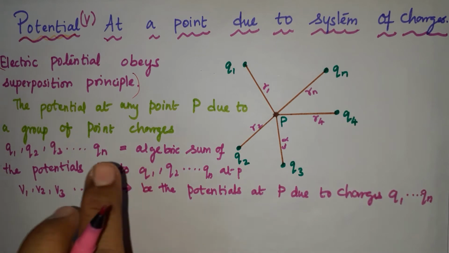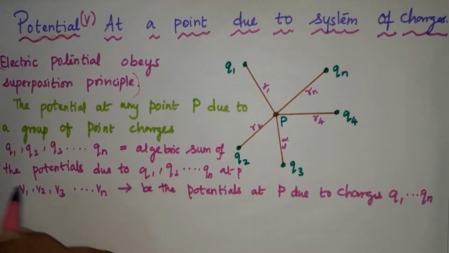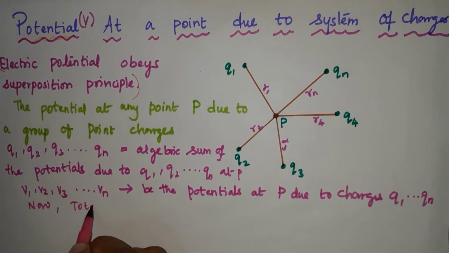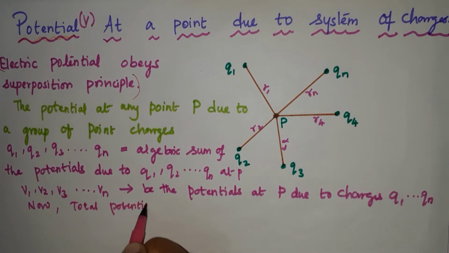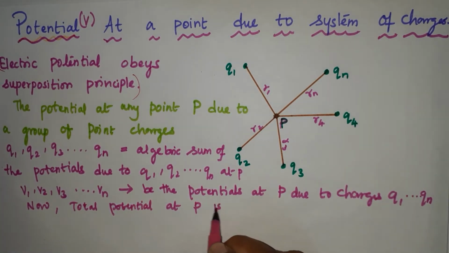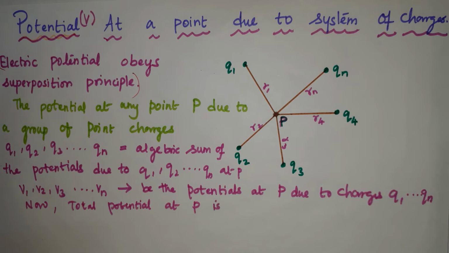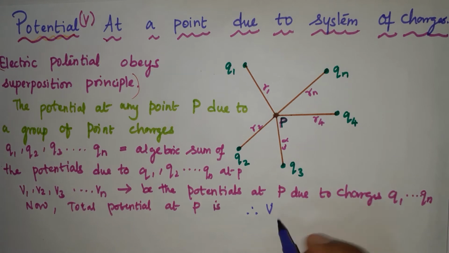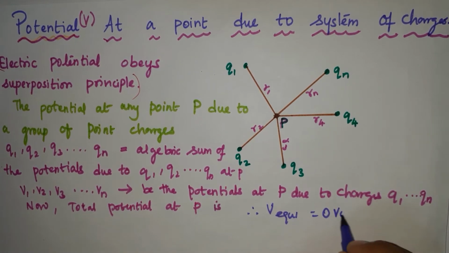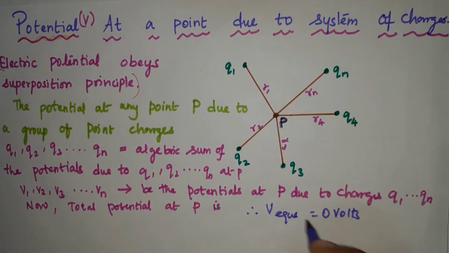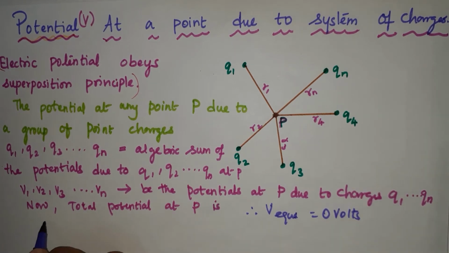Now we want to know what is the potential at P, the total potential at point P. We know very well from before that the potential at the equatorial point is 0 volts. As per the formula for a point charge, V equatorial is equal to 0 volts. Therefore, what is the final answer we can conclude for V?